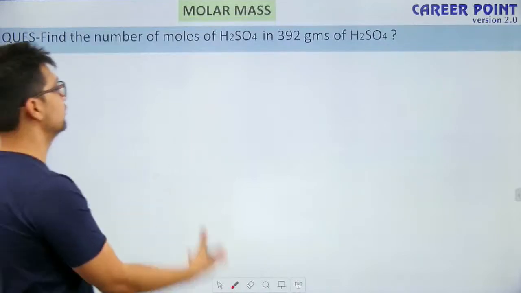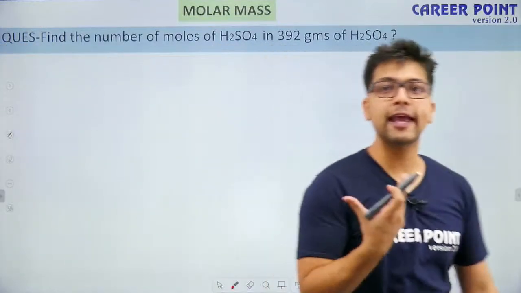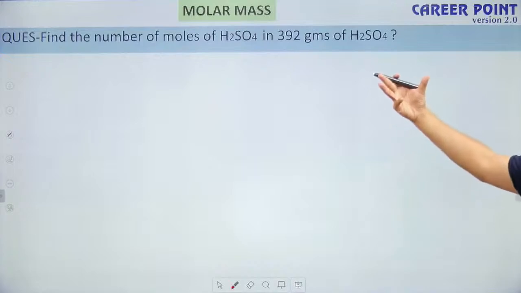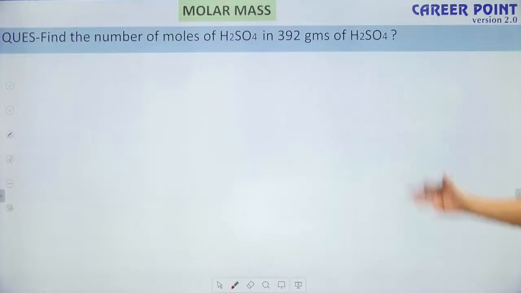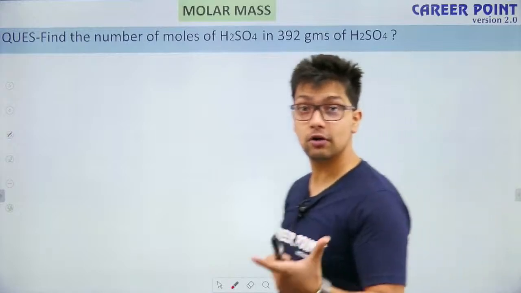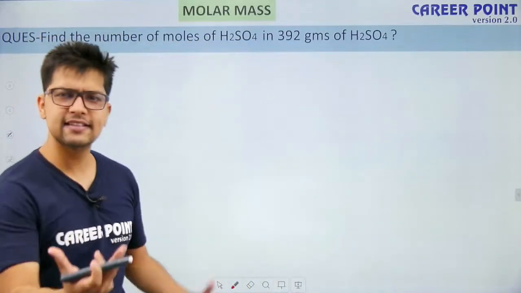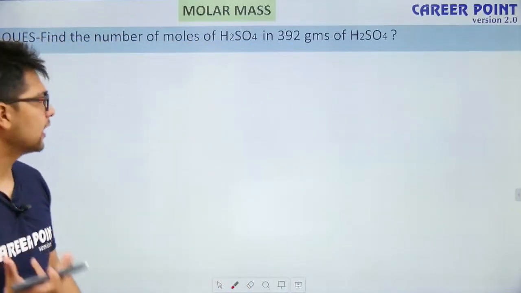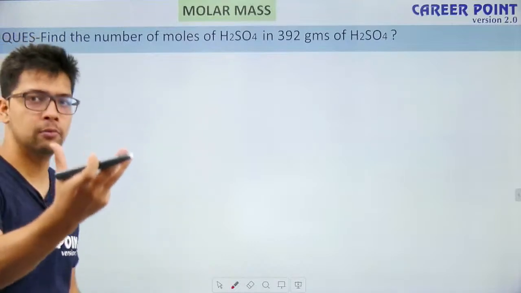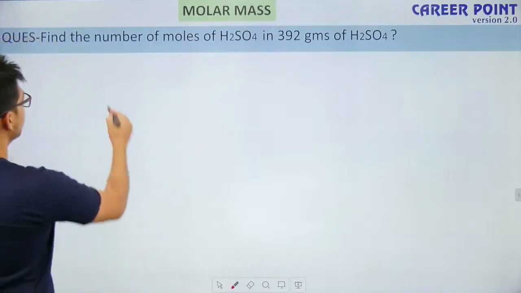So this is the question for you guys. We have to calculate the number of moles of H2SO4 in 392 grams of H2SO4. So how can we solve this example? I will give you a formula. I will help you. So what is the formula for this?